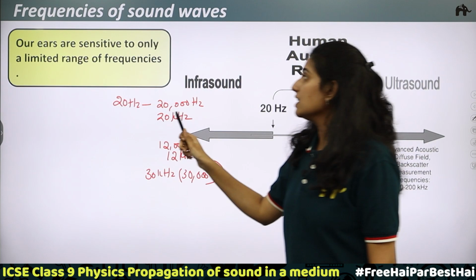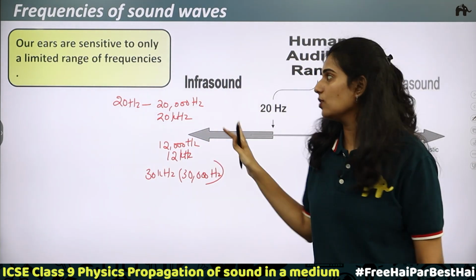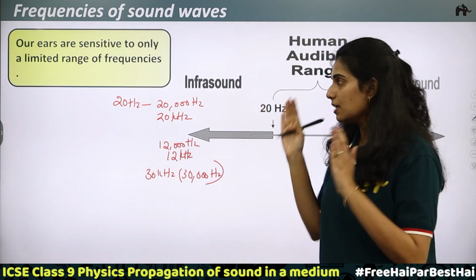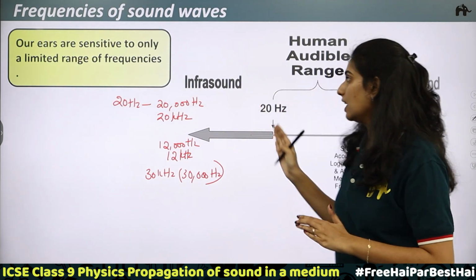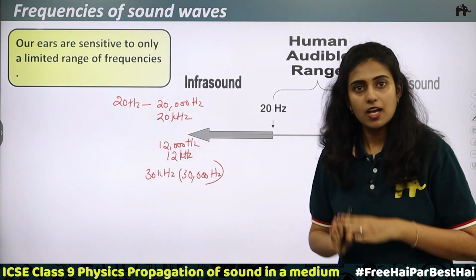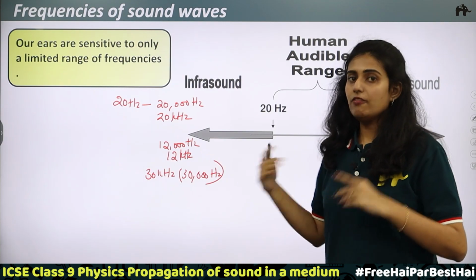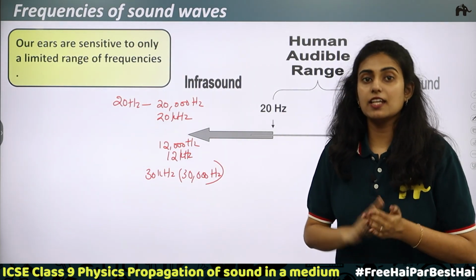Our ears are sensitive to only a limited range of frequency. Not every frequency will we be able to hear. This limited frequency range is 20 hertz to 20,000 hertz. Understood. Now, we have discussed the case of human beings. When it goes to different animals, it can vary.